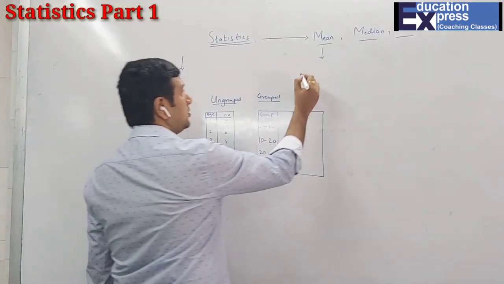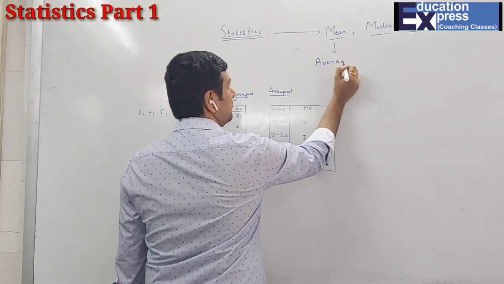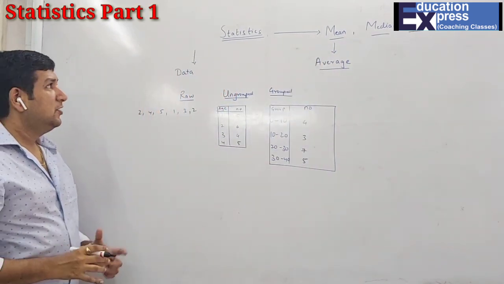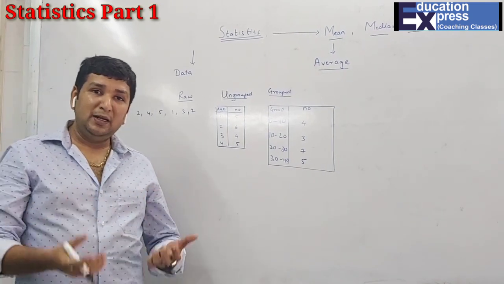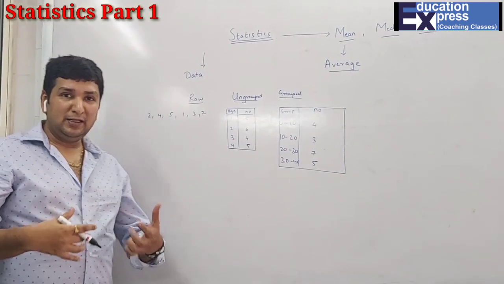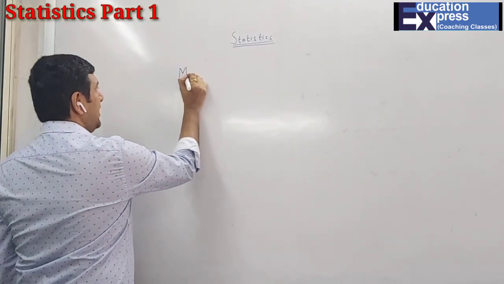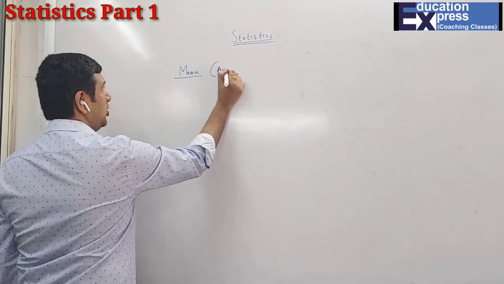Mean, in simple words, means average. So in this particular class, we will complete the entire topic with respect to mean. What do we mean by mean and how to find the mean? There are many things which you definitely have to do with respect to mean. Mean, as I have told you right now, means average.